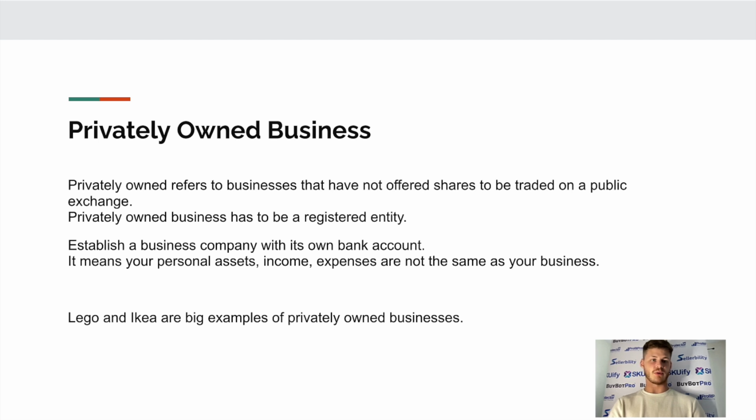Privately owned business. Privately owned refers to businesses that have not offered shares to be traded on a public exchange. Privately owned businesses have to be a registered entity, establishing a business company with its own bank account. If you are looking for recommendations of a bank to use for your business, then Monzo tends to be a good recommendation that I hear quite a lot. It means that your personal assets, income and expenses are not the same as your business. Some big examples of privately owned businesses are Lego and IKEA.